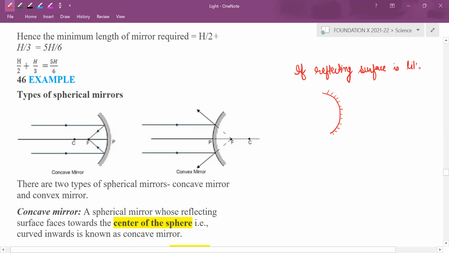I think you all are aware about cave, right? Yes or no? So this is called concave. And vice versa, if reflecting surface is not like a cave, then it is called convex.